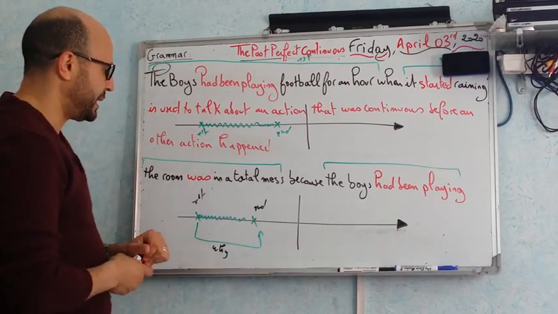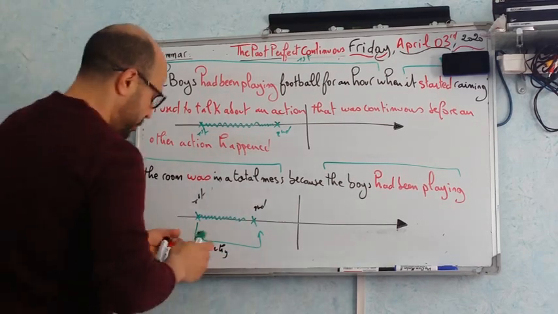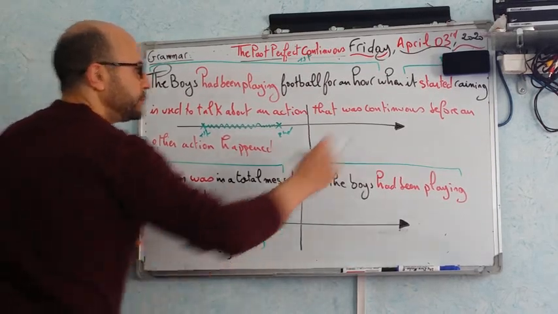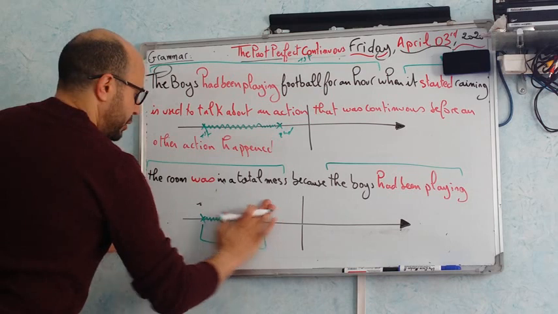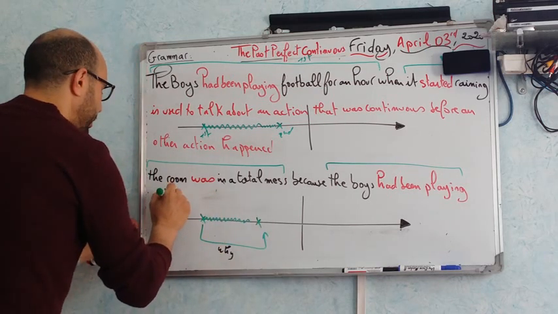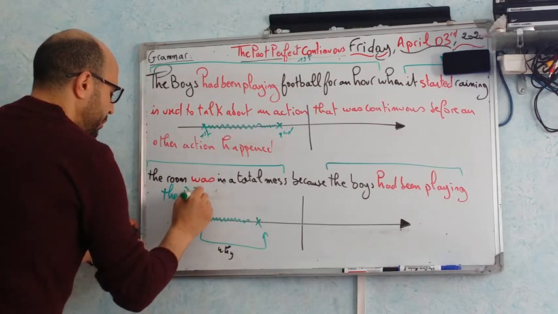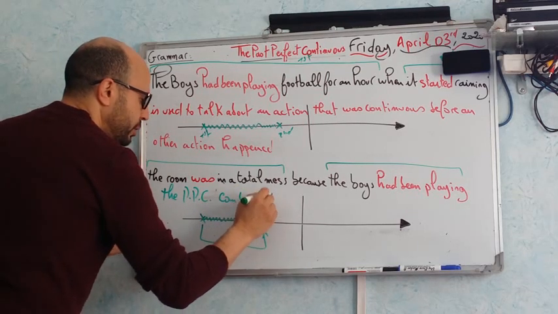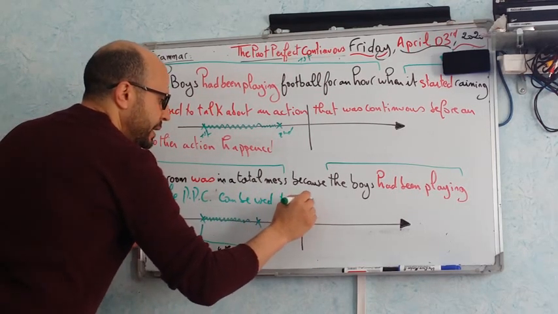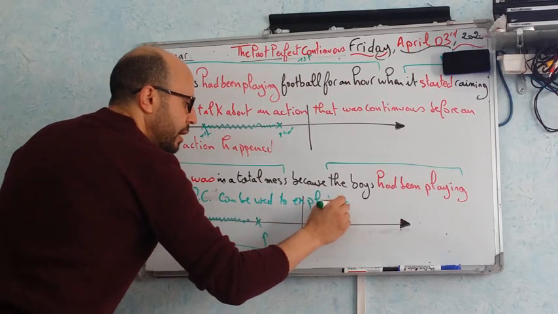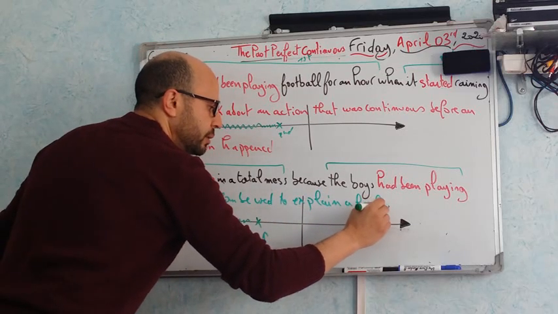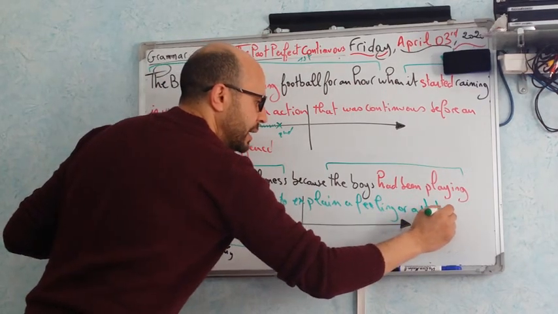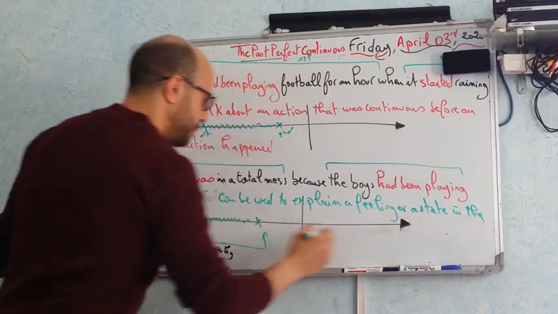So these are the 2 actions. So it can be used, let's say, I'm gonna write it here: the past perfect continuous can be used to explain a feeling إما إحساس or a state حالة من الحالات in the past.